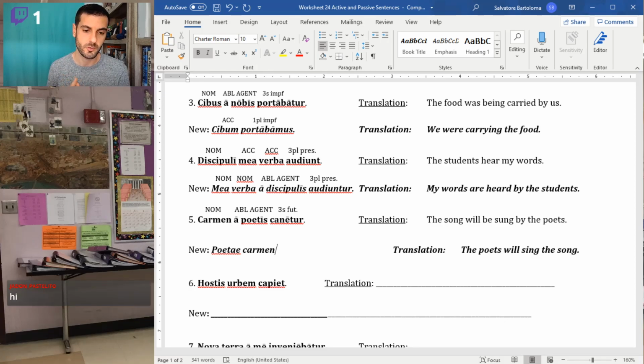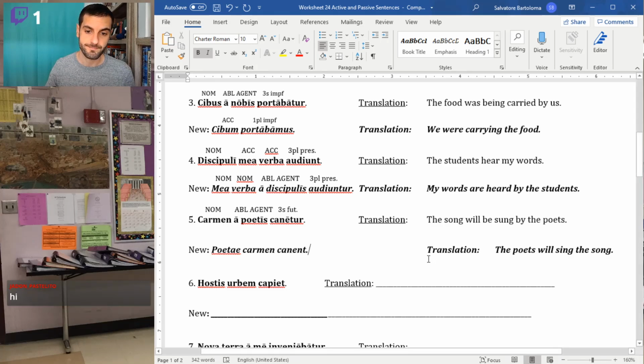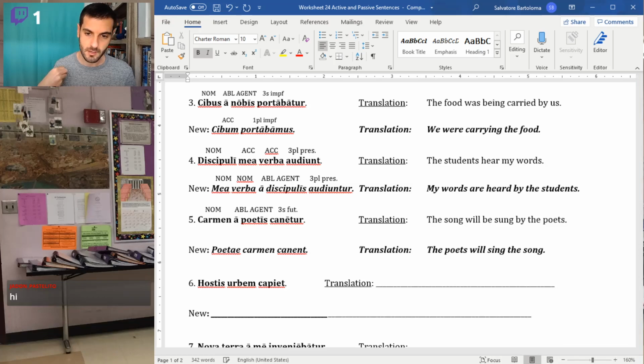They will sing. So my verb becomes third person plural, because it's not the song anymore, it's they. The poets will sing the song. I have a feeling that's going to be the trickiest part for people, knowing the verb form. So I'm going to keep on repeating this. Think about the subject. The subject and the verb have to agree with each other.